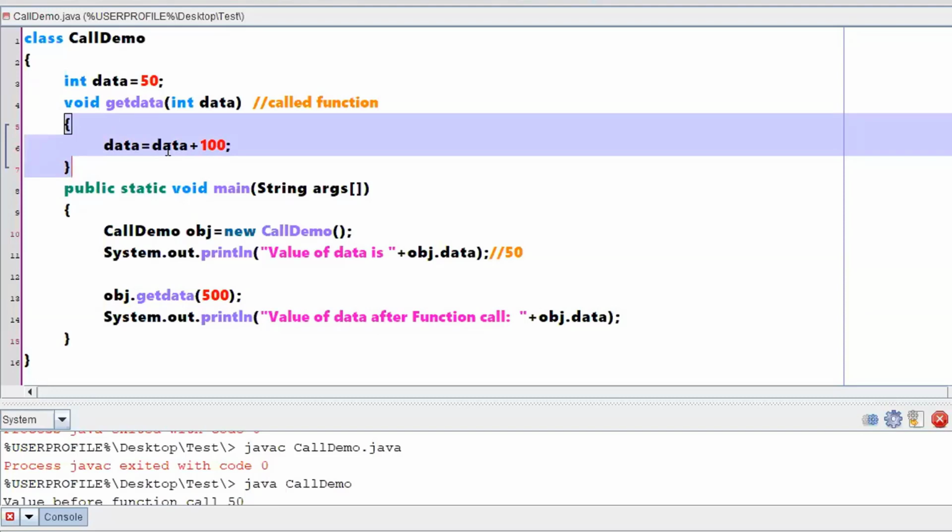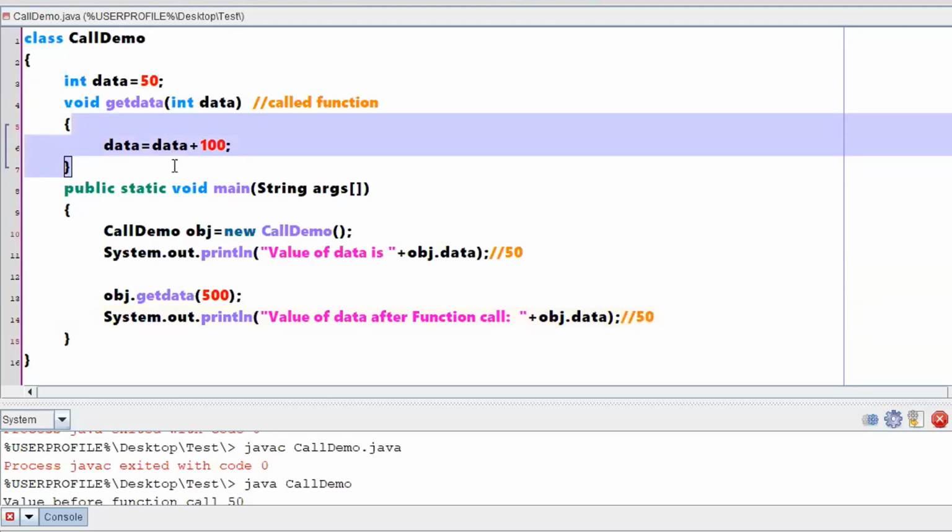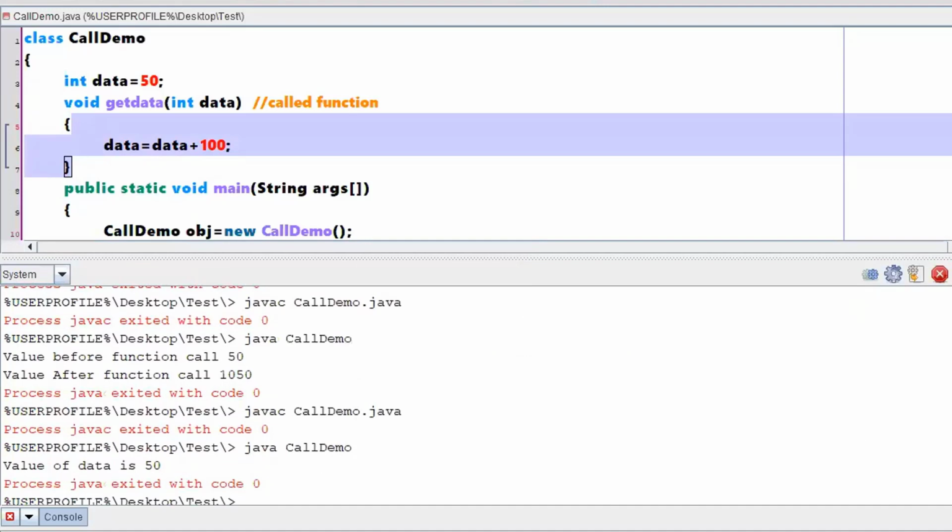Am I making some sense? Right? Now what are you saying? You are saying obj dot data, right? You are not talking about a local variable data. You are saying, with respect to this object, you are talking about the instance variable data, right? So what is the value of the instance variable data? 50, not 600. 600 is only with respect to this block, it didn't come outside, right? This is my explanation. Let us cross check whether your answers are correct or my answer is correct.